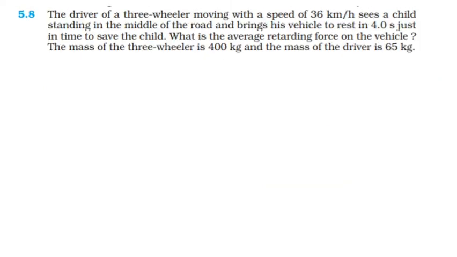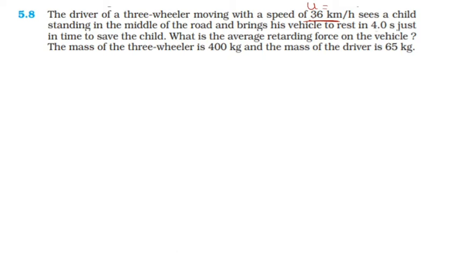Next one: a driver of a three-wheeler moving with a speed of 36 kilometer per hour sees a child, which means u, the initial velocity, is 36 kilometer per hour. He sees a child standing in the middle of the road and brings his vehicle to rest in 4 seconds, just in time to save the child. What was the average retarding force on the vehicle?